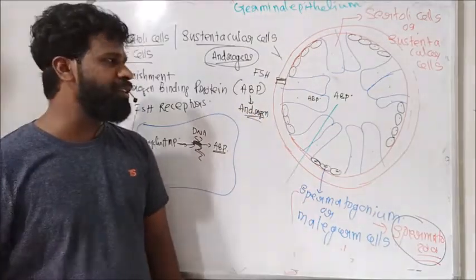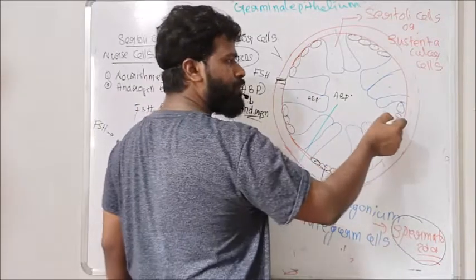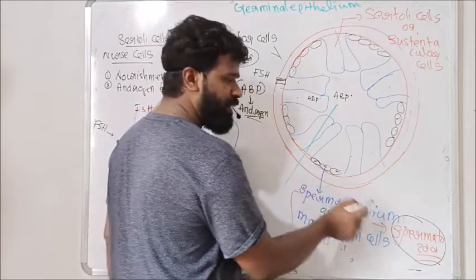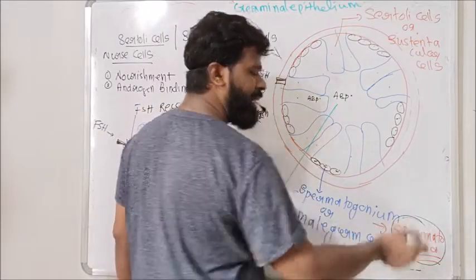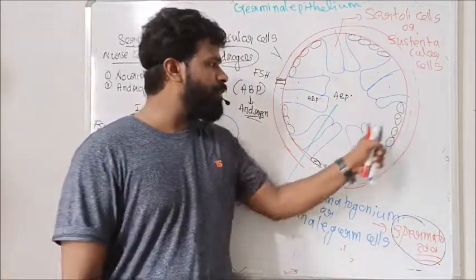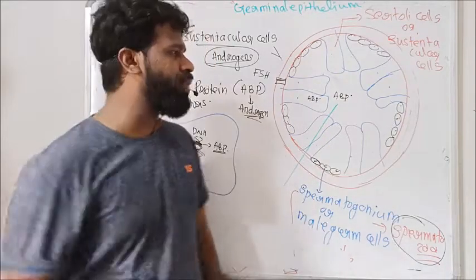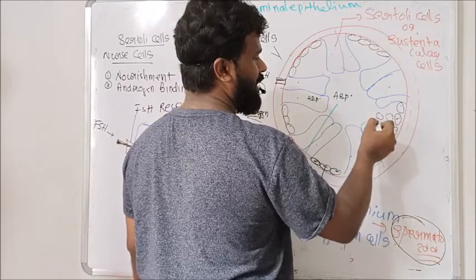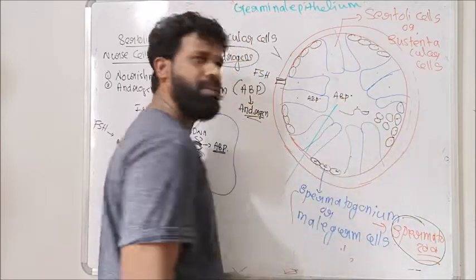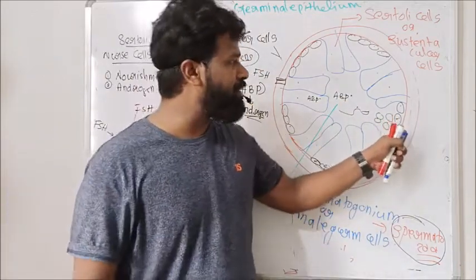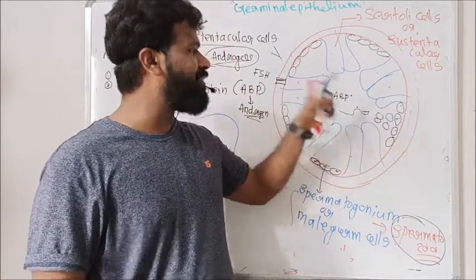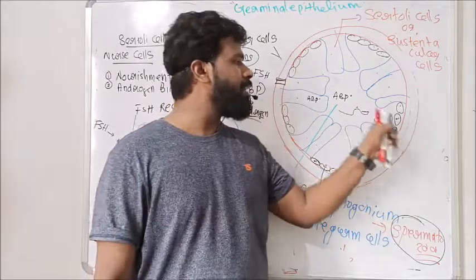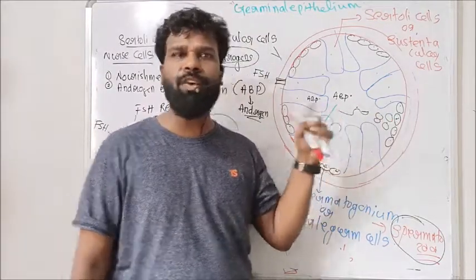And one of the functions of androgen is that androgen stimulates this spermatogonial cell. What is the fate of the spermatogonial cell? This spermatogonial cell will become sperm. This androgen hormone stimulates the spermatogonial cell. Then only this spermatogonial cell differentiates into spermatocyte, spermatid and finally sperm. So under the stimulation of androgen, this spermatogonial cell differentiates to form the sperm or spermatozoa. That means spermatogenesis, or sperm formation, requires this androgen.